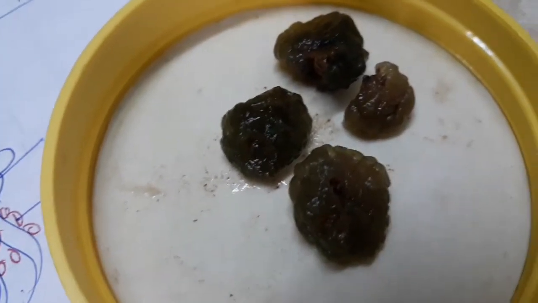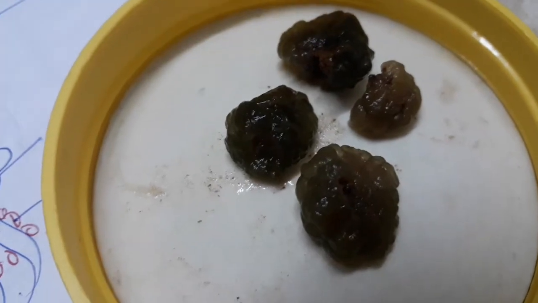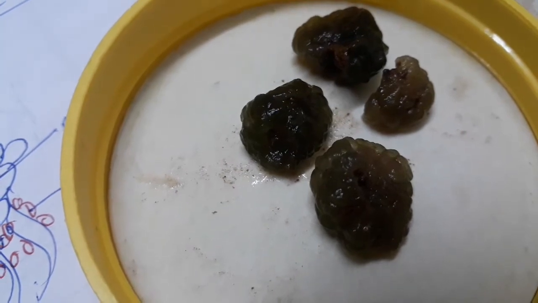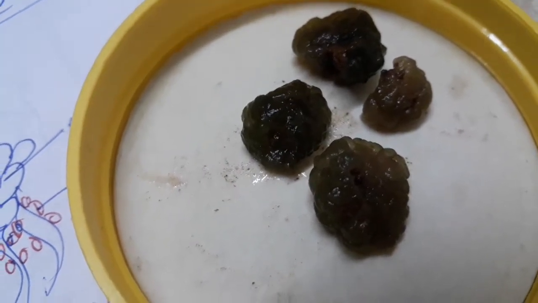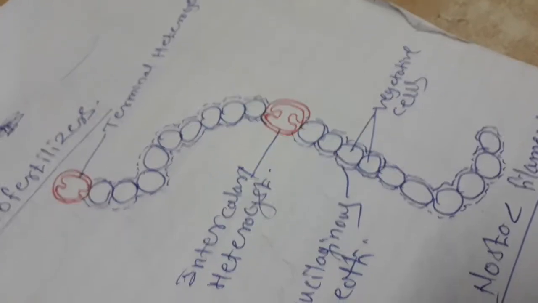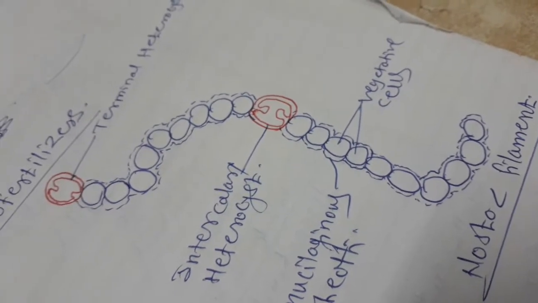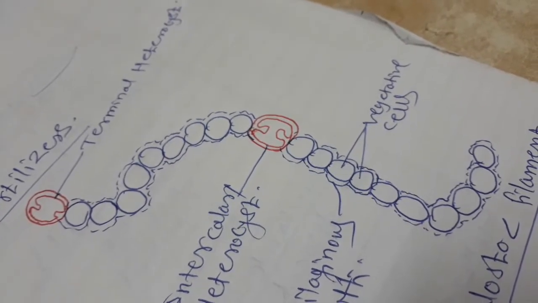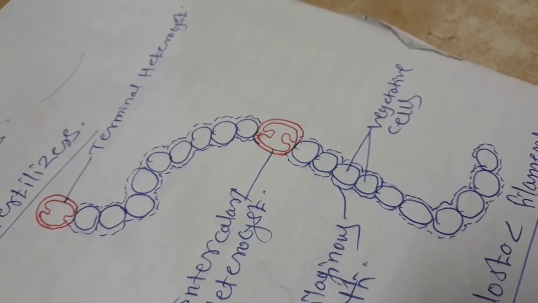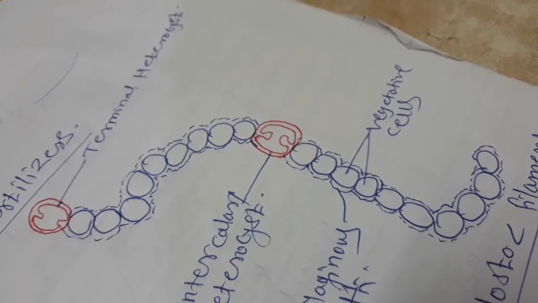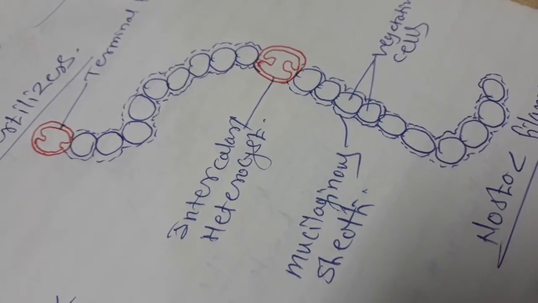When we see it under the microscope, a small piece of this nostoc ball can be taken, and when we prepare the slide, we can observe such filaments, and these filaments are called the trichome. This is a single filament. It shows the heterocyst. The heterocyst which is present at the end is called terminal heterocyst. Heterocyst which is present in the middle of the trichome is called intercalary heterocyst.